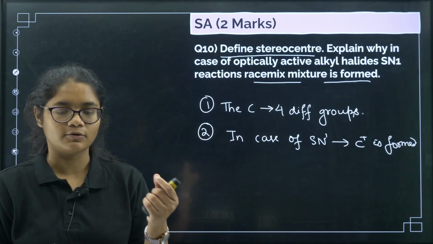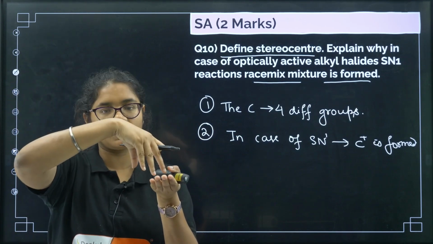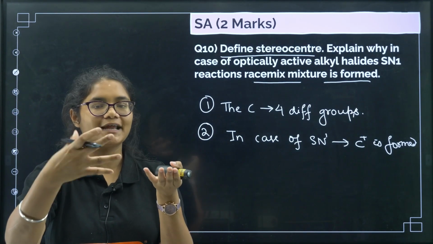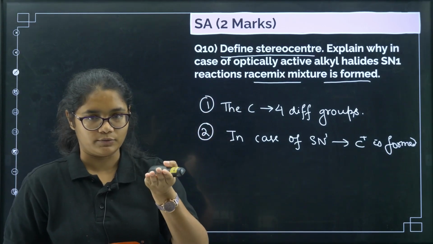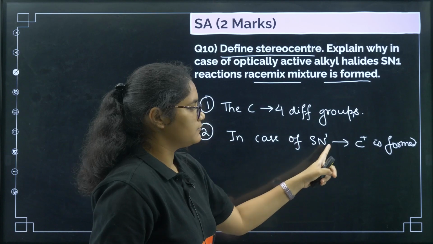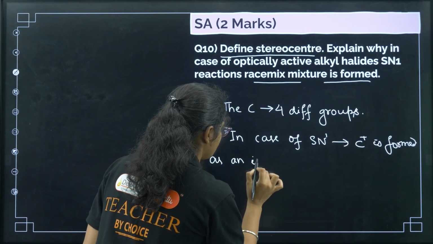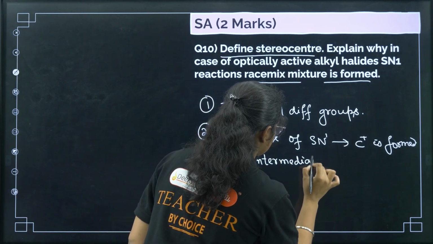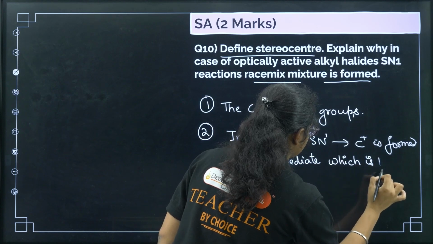Right, first step is the formation of carbocation. Now what happens? The nucleophile can attack both from above and from below. It can attack from the front side as well as from the back side, because this carbocation is a planar molecule, right? You can write, in case of SN1 reaction, carbocation is formed as an intermediate which is planar.